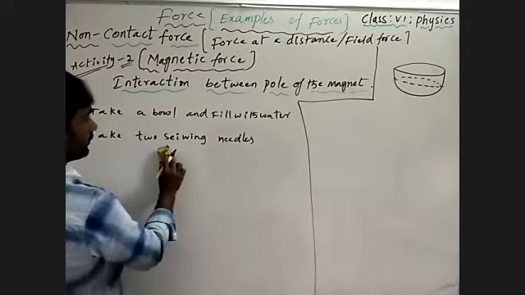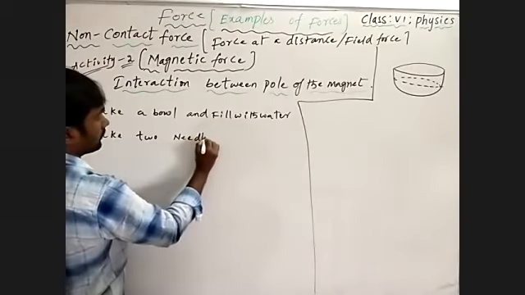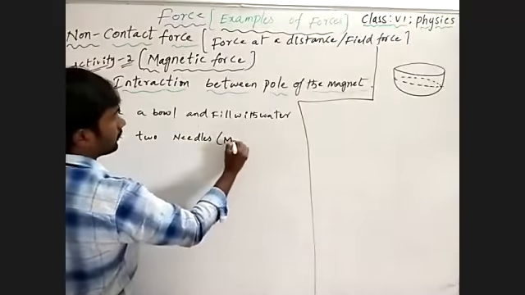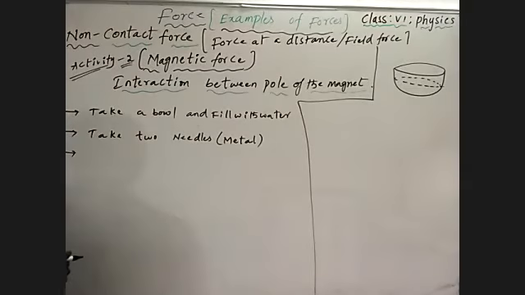Needles means metal. Take 2 needles, which we use for sewing, stitching needles. We are collecting different types of materials to do this activity.